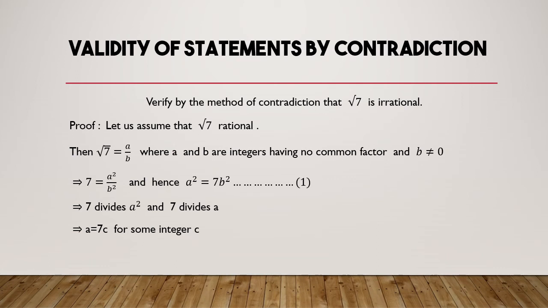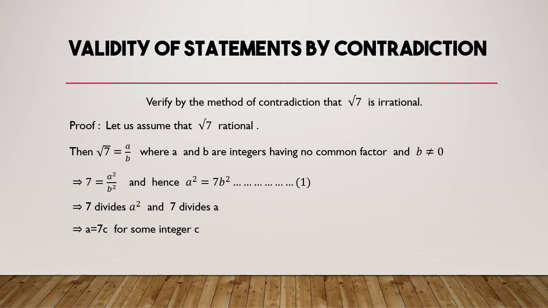Now if a square equals 7b square, I can easily say 7 divides a square. Okay, 7 divides a square, and you all know if a prime number divides a square, then it divides the number. We all know 7 is a prime number. So 7 divides a square means I can say 7 divides a. Okay, now what do you mean by 7 divides a?